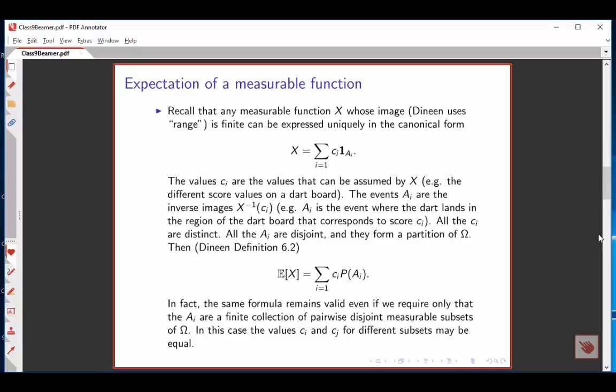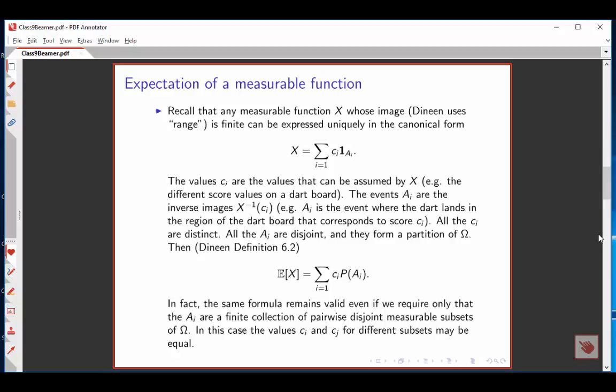All the c sub i's are distinct from one another because we're just enumerating the different scores. So we might have two different regions where the score is 10, but we lump those two events together and have just one entry for the score of 10.